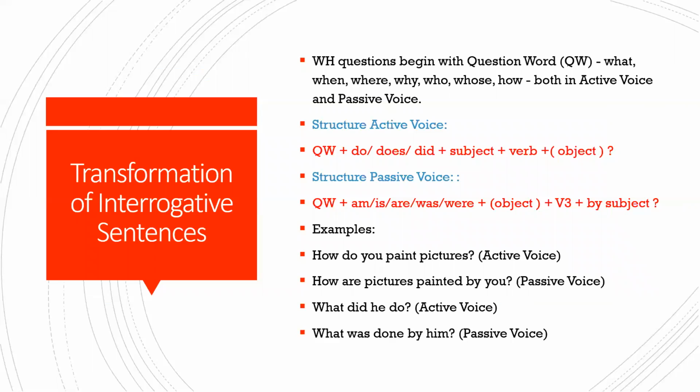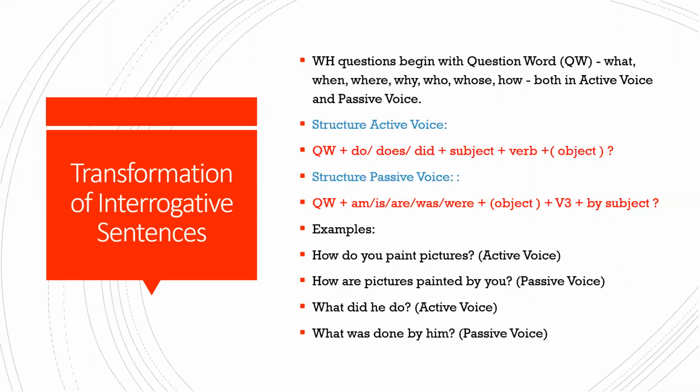So here you have the example. How do you paint pictures? So look, the WH word here is how. I think I've already explained to you, even though it begins with H here, still this is considered as a WH word. How do you paint pictures? So what is do? Do is the helping verb. You is the subject. Paint pictures. This is the active voice. So do is in which tense? Present tense.